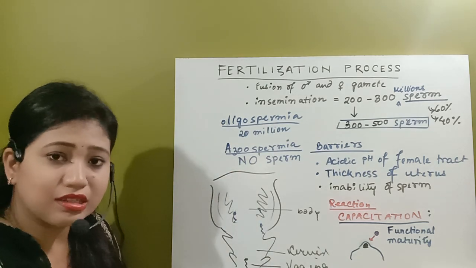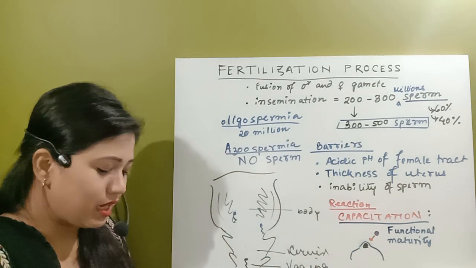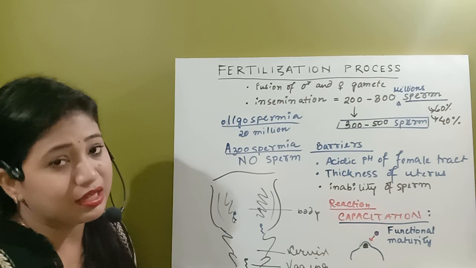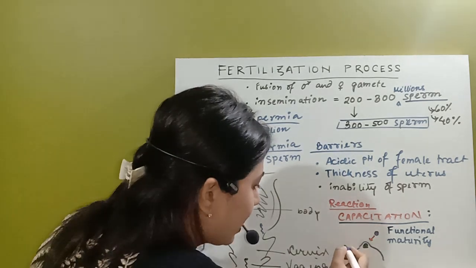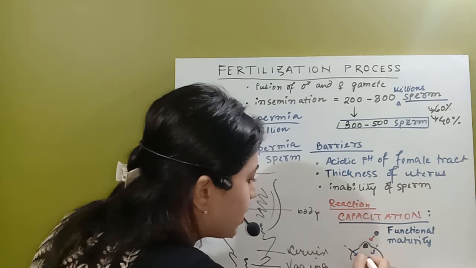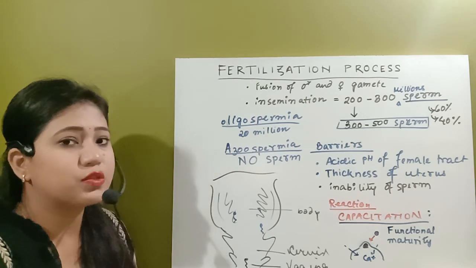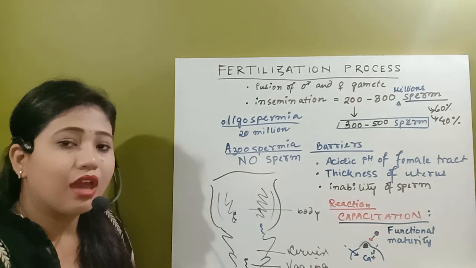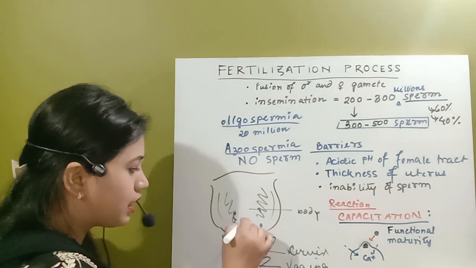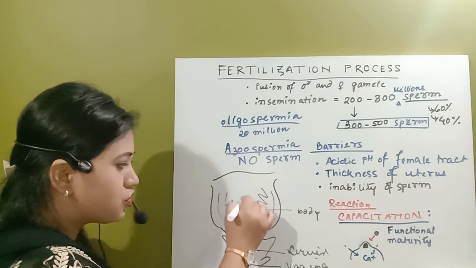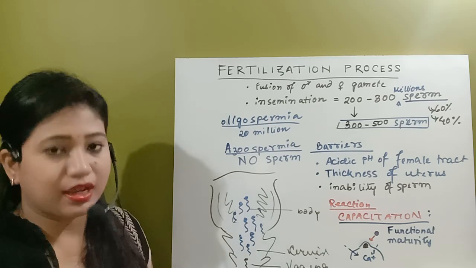So what happens at this time? Due to the thinning of this acrosome or sperm membrane, it becomes permeable to ions like the calcium ion. So it is very thin now. So calcium ions start to enter inside the male gamete, and that makes the spermatozoa more active, so that now they can be highly activated and get the chance to move in an upward direction, so that they can attain their swimming activity.